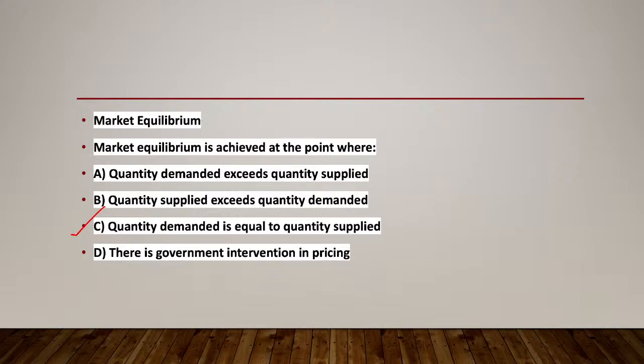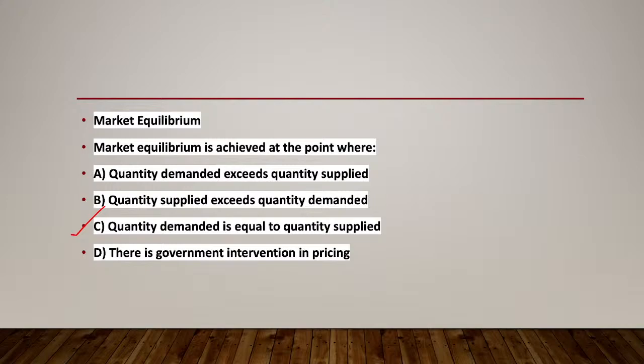So other options are incorrect, because option A, quantity demanded exceeds the quantity supplied, describes a shortage. मतलब ज़्यादा डिमांड है, सप्लाई कम हो रही है, there is more demand and lesser supply, that means there is a shortage of something. So it prompts upward pressure on the prices. Option B, quantity supplied exceeds the quantity demanded. It is a surplus where there is more supply than there is demand. So it leads to downward pressure on the prices.